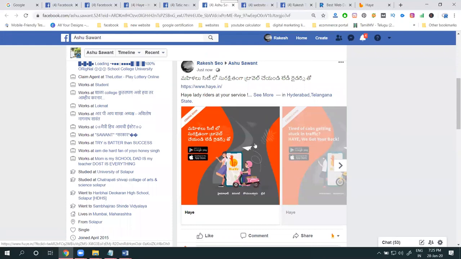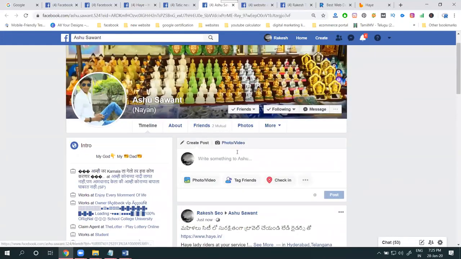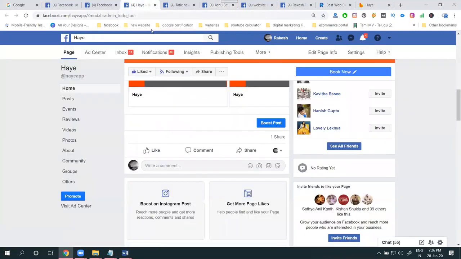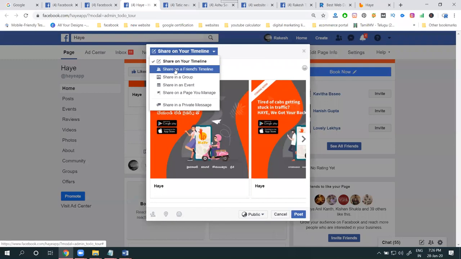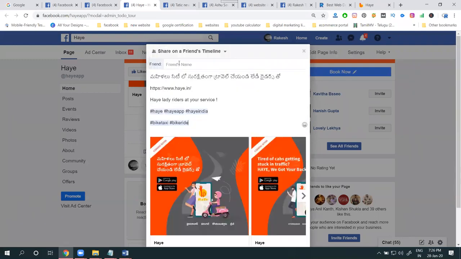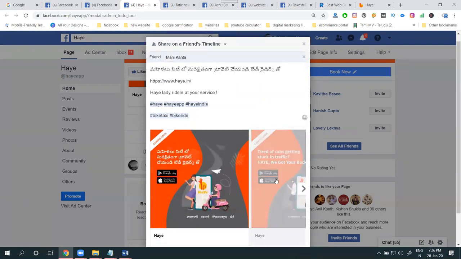People will share this post. In this profile, how many friends are there? They reach my post. Is it clear? How many can we share this post with? We can share with n number of persons, n number of new persons. Friends' timeline. Select your post. I am selecting any option. Do this.